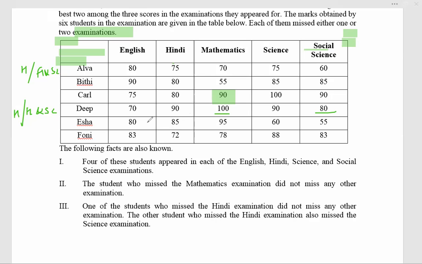And Isha, now you can say Isha, two subjects not, because no two marks are equal. Isha missed one subject, that is for sure. Isha missed one subject. Curl missed maths. Isha missed one subject, and that subject is English only.